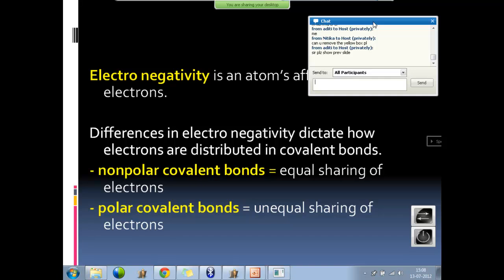Oxygen is more electronegative, so it snatches electrons from hydrogen. So oxygen gets a slightly negative charge and H gets a slightly positive charge. Polarity is formed. So water as a whole has a negative side and a positive side, and we call water a polar solvent.